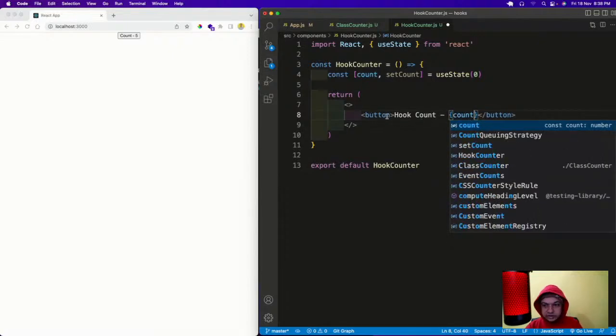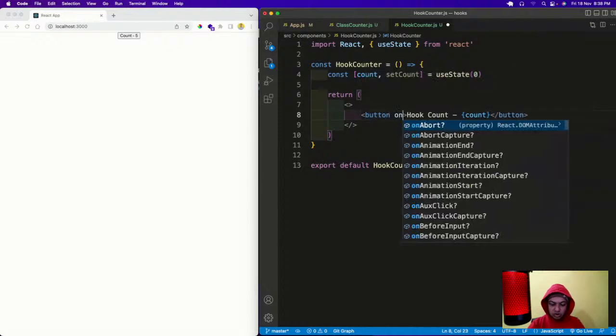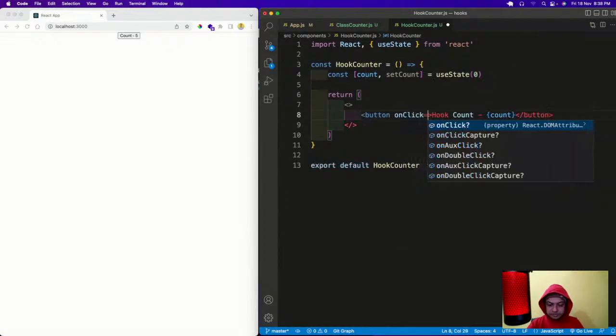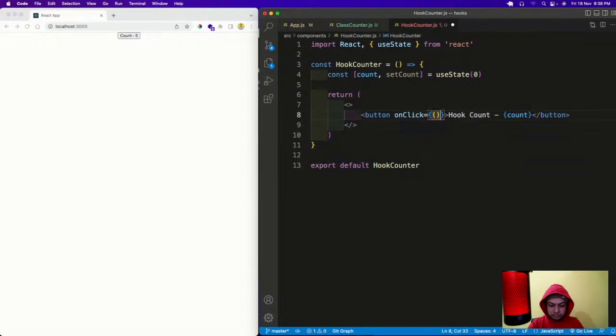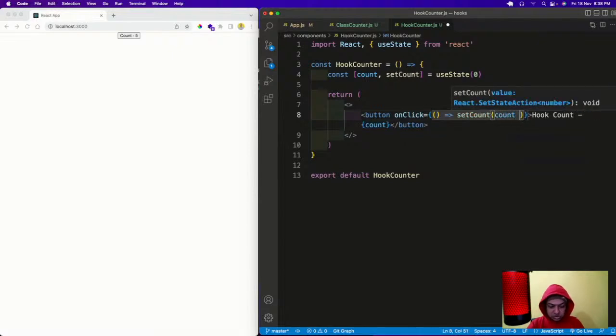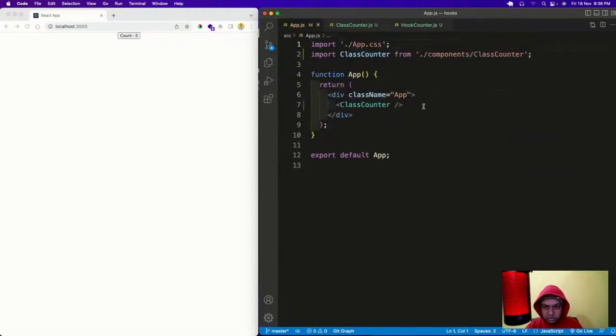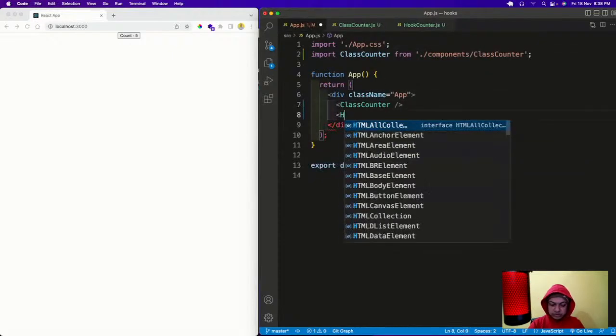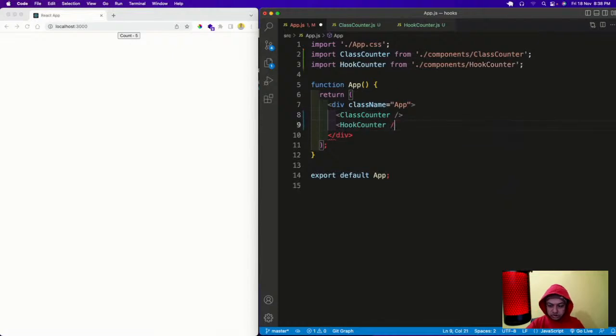And then I will have an onClick equal to set count plus 1. This it is there, and let me save it. Let me have this hook count also here. So I'll have it in this hook counter, and see, it is also working by magic. So it is also working.